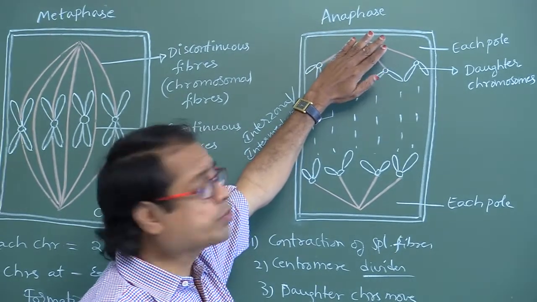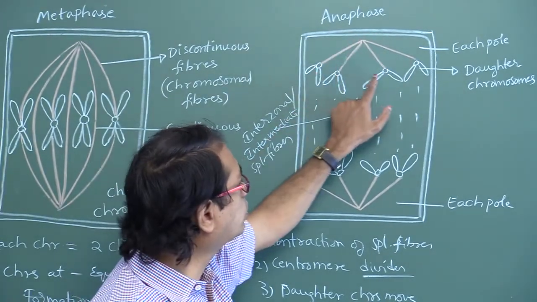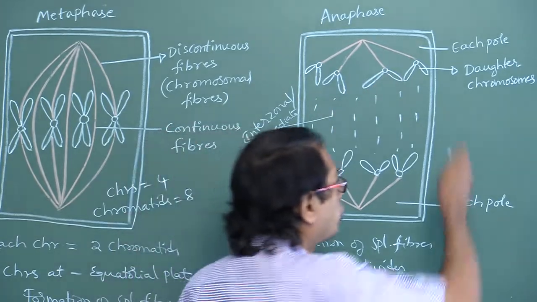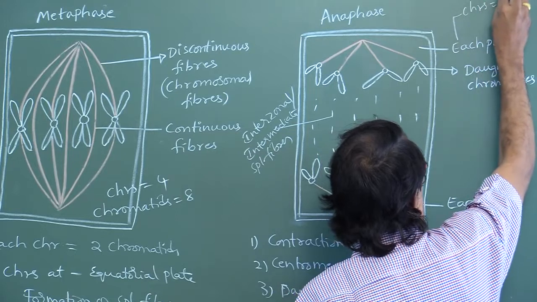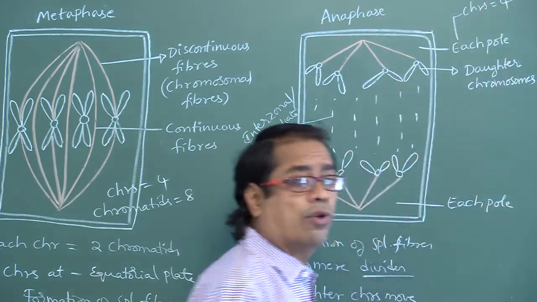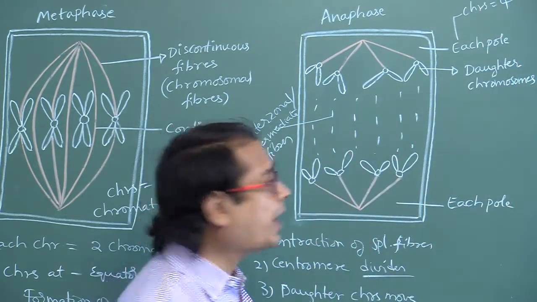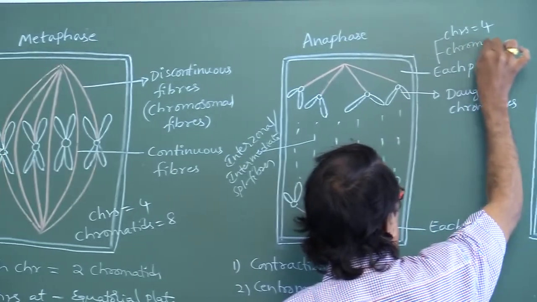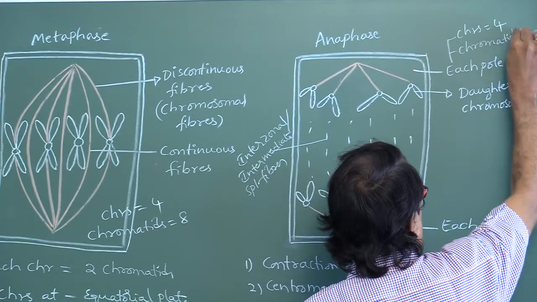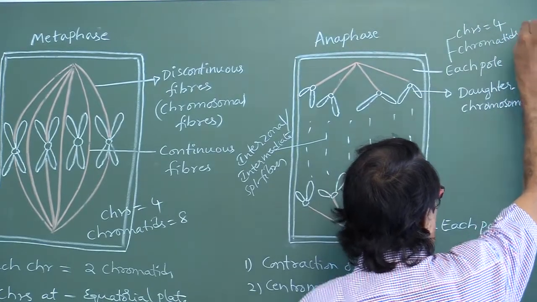Number of chromosomes at each pole: 1, 2, 3, 4. At each pole, chromosomes equal four. Number of chromatids at each pole is four.